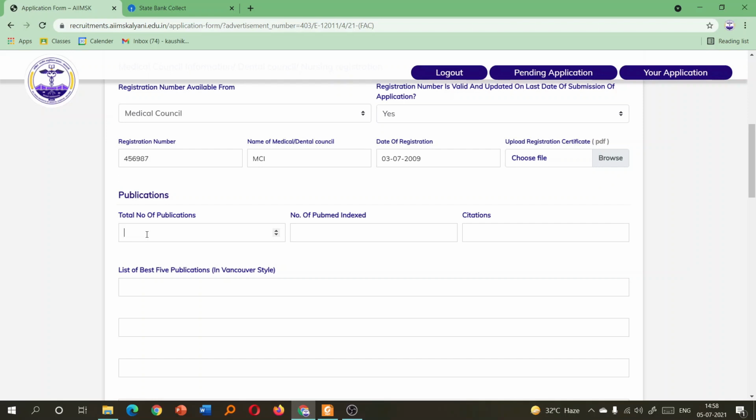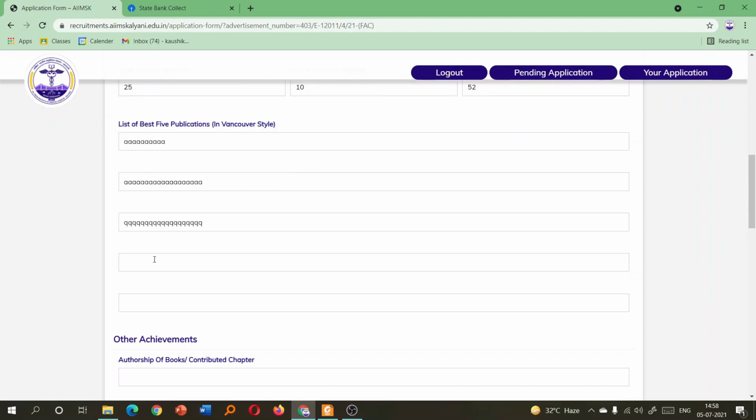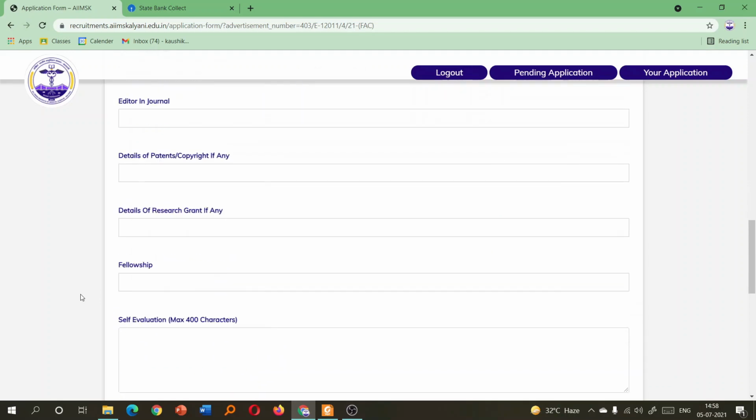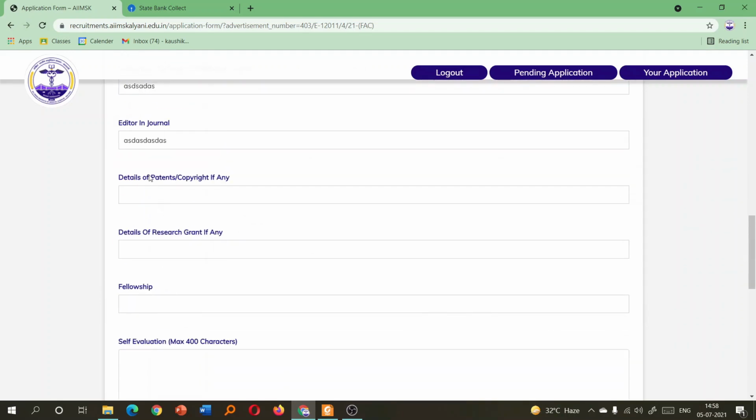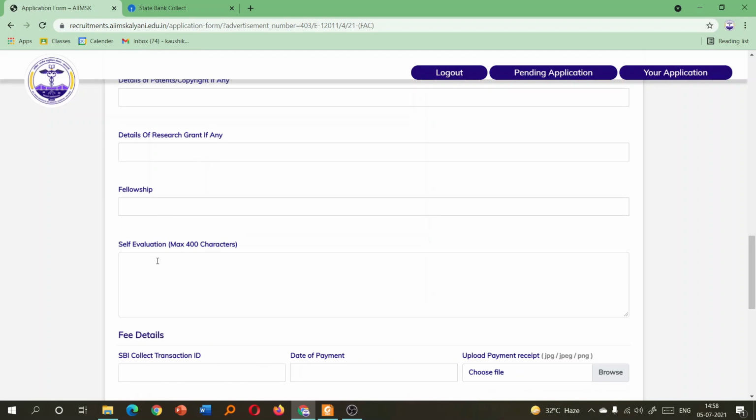Then total number of publications, say 25, number of PubMed indexed maybe 10, citations maybe 52. So here you have to give your best publications in the Vancouver style. I am just writing something for demonstration purpose. And similarly, these things you can also fill up as per your requirement. And a self-evaluation within 400 characters you have to write.